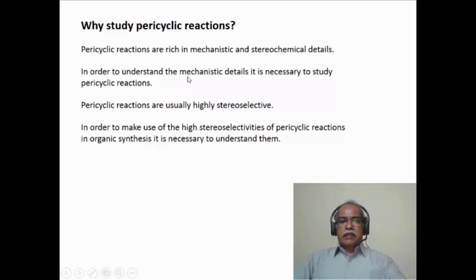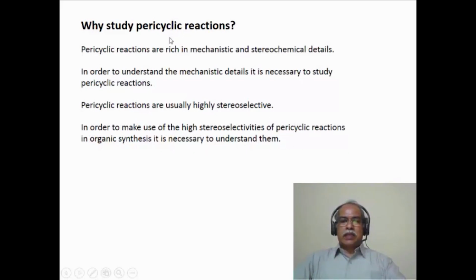Pericyclic reactions are extremely useful in organic synthesis because they are highly stereoselective and regioselective in nature. So the selectivities involved in the pericyclic reaction are what make them very attractive in organic synthesis. In order to make use of these high selectivities in organic synthesis, it is necessary to understand their reaction mechanism, how they proceed, and what kind of interactions take place within the reacting molecule.